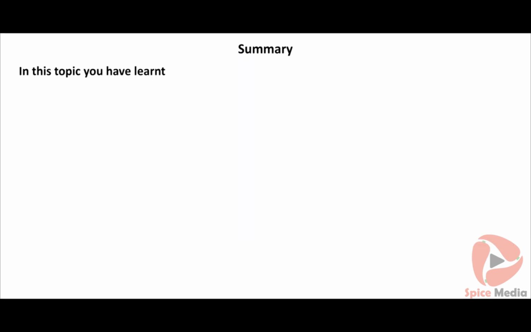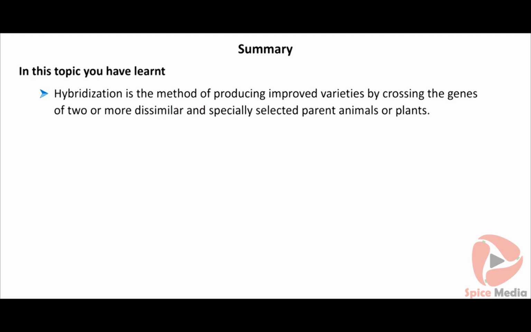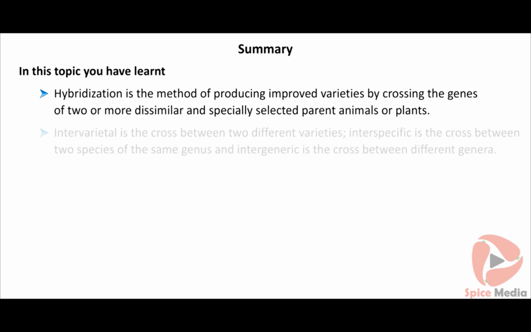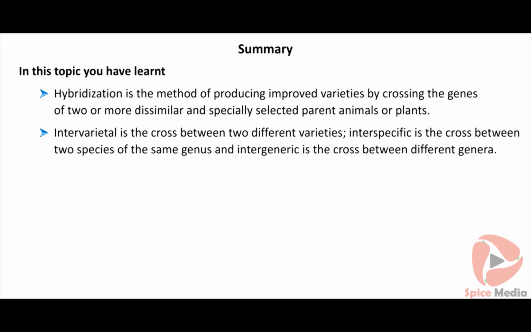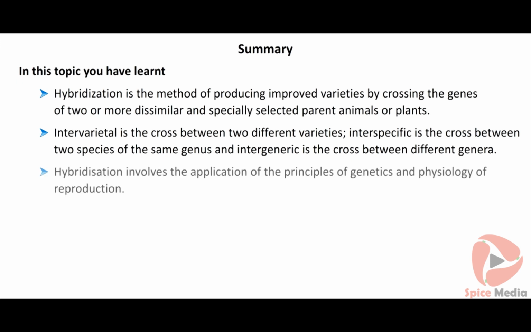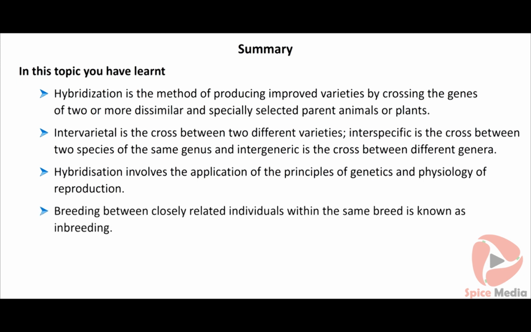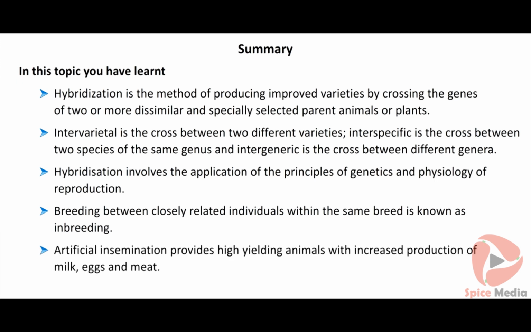In this topic, you have learned: Hybridization is the method of producing improved varieties by crossing the genes of two or more dissimilar and specially selected parent animals or plants. Intervarietal is the cross between two different varieties. Interspecific is the cross between two species of the same genus, and intergeneric is the cross between different genera. Hybridization involves the application of the principles of genetics and physiology of reproduction. Breeding between closely related individuals within the same breed is known as inbreeding. Artificial insemination provides high-yielding animals with increased production of milk, eggs, and meat.